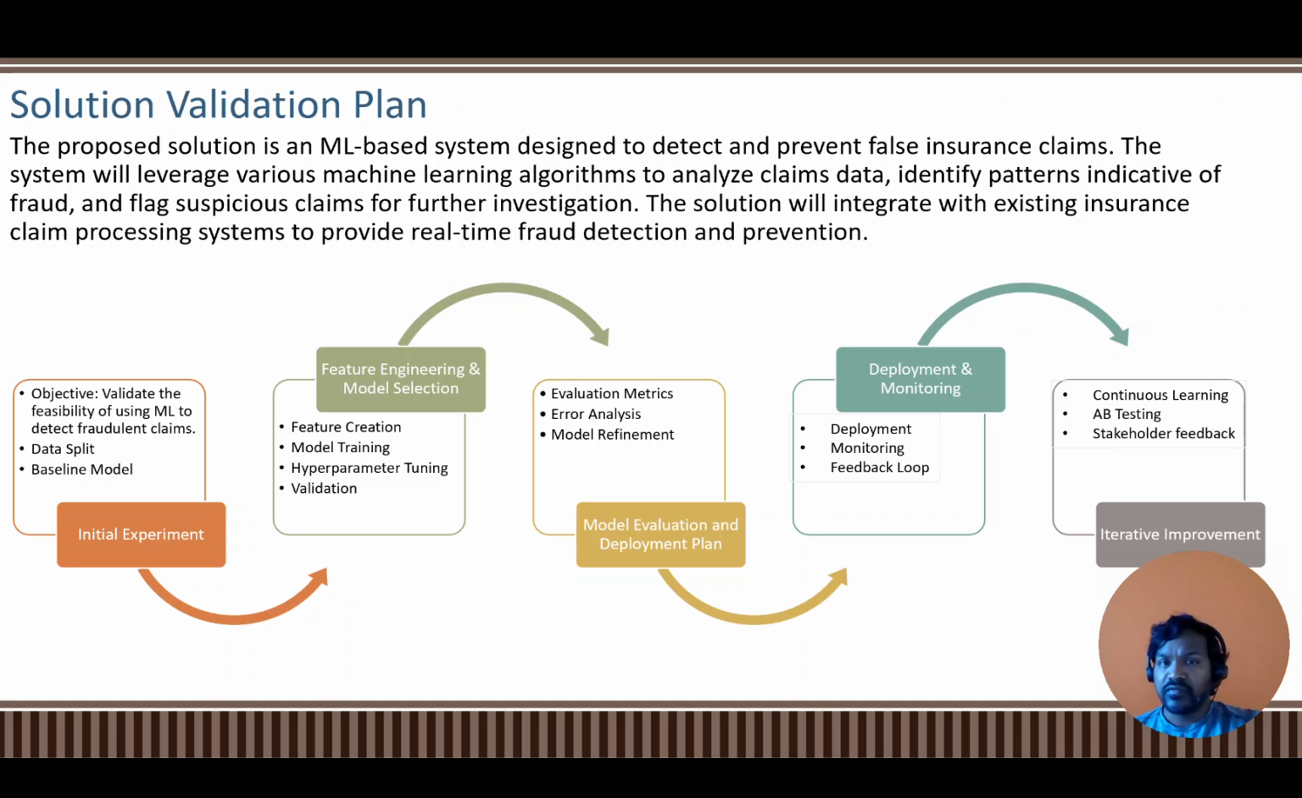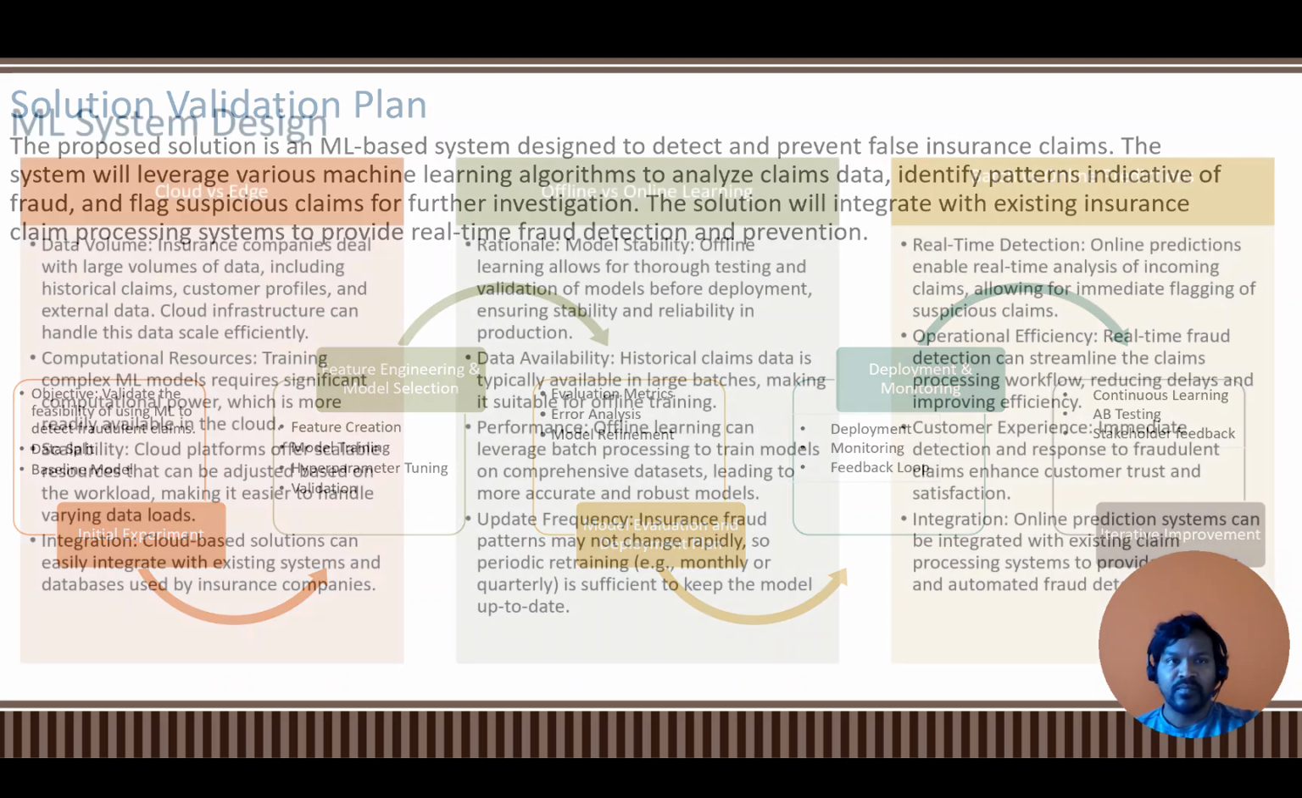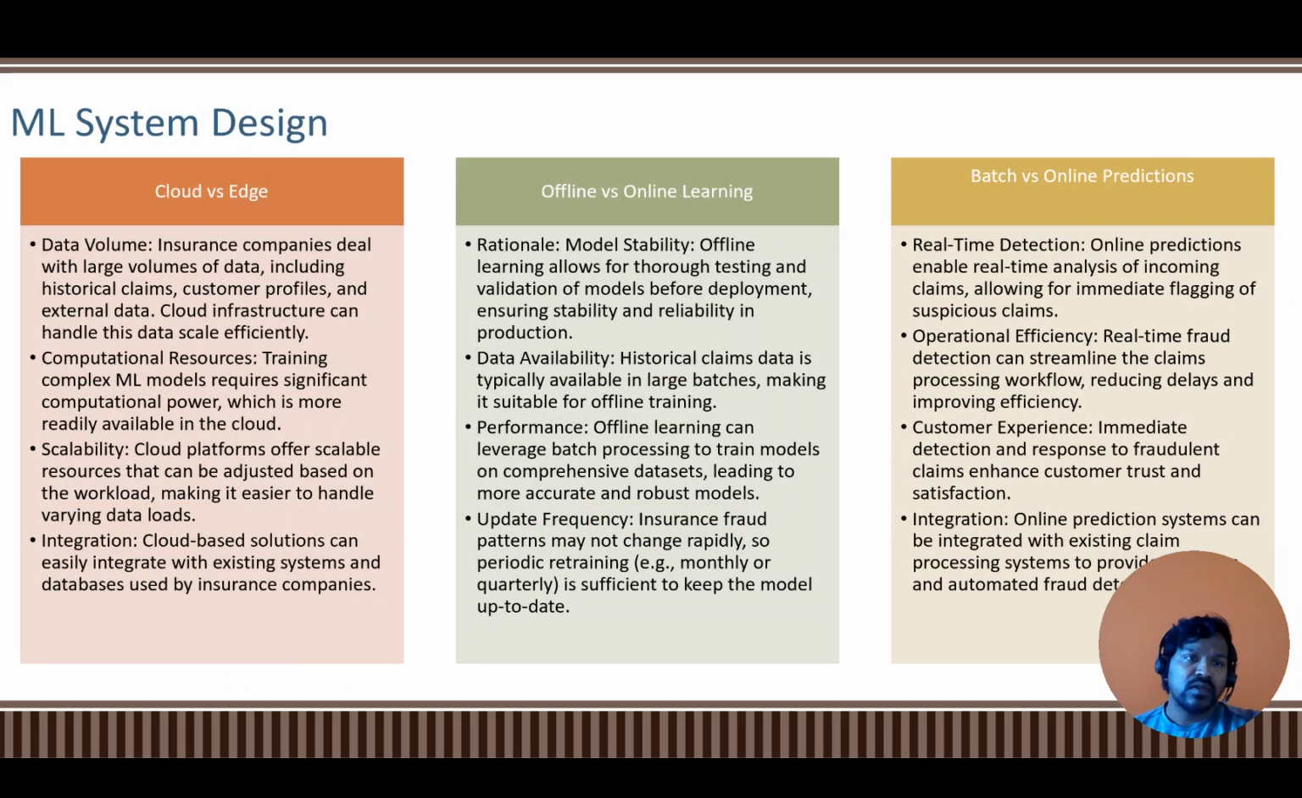And in the third step, we will create some metrics, analyze the errors, and refine our model. Then in the fourth step, we'll deploy and monitor. And in the fifth step, we would be doing A/B testing, improving our model further, and also collecting stakeholder feedback. And regarding system design, I've chosen cloud, offline learning, and online predictions.